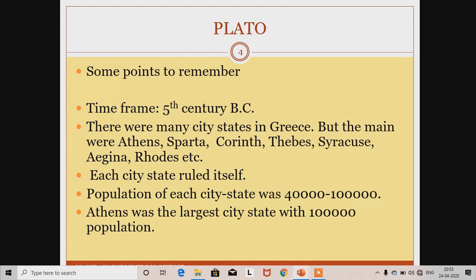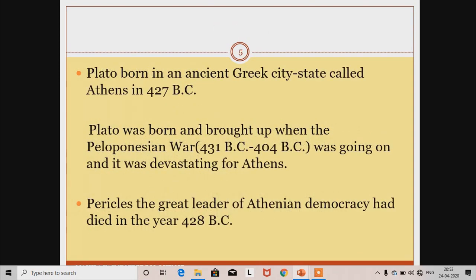but the main were Sparta, Athens, Corinth, Thebes, Syracuse, etc. Each city-state ruled itself and they were self-dependent, and each city-state had a population of 40,000 to 1 lakh. Athens was the largest city-state with 1 lakh population. When Plato was born, there was a great war going on, the Peloponnesian War, from 431 BC to 404 BC, and it was devastating for Athens.